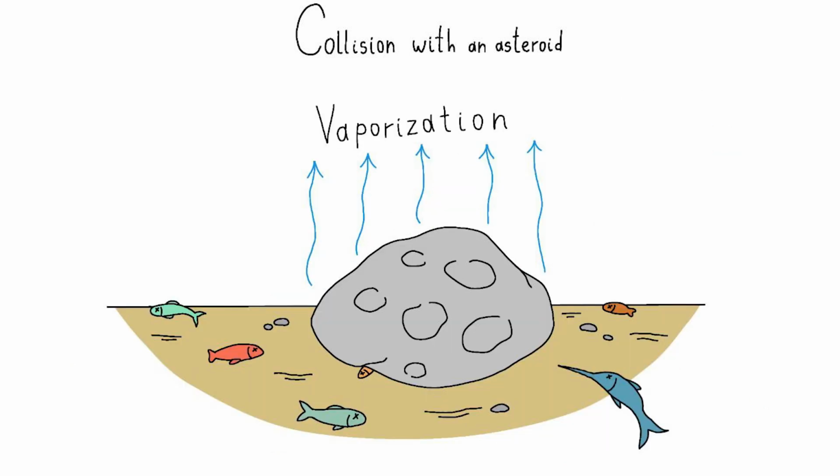The collision of an asteroid with the ocean can cause large amounts of water to evaporate and create an oxygen desert in the sea, leading to mass extinction of marine organisms and upsetting the balance in marine ecosystems.